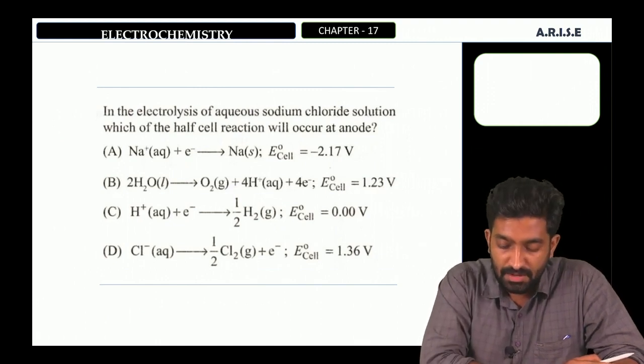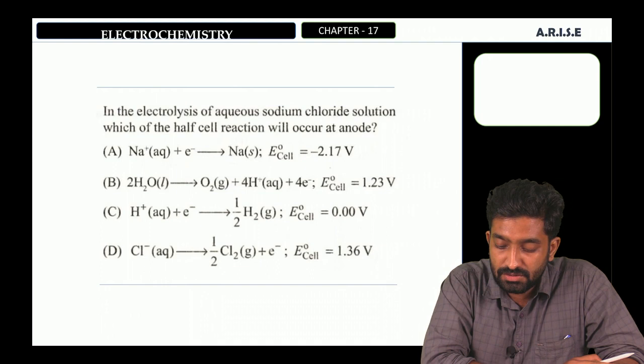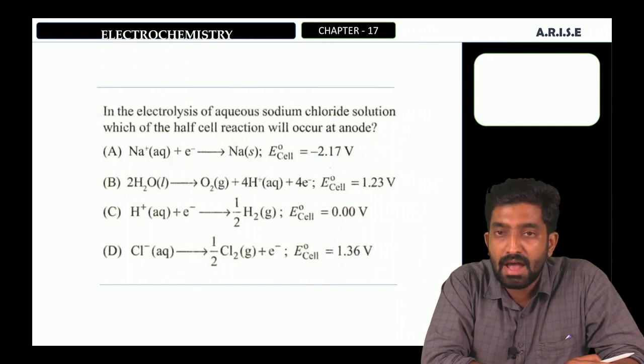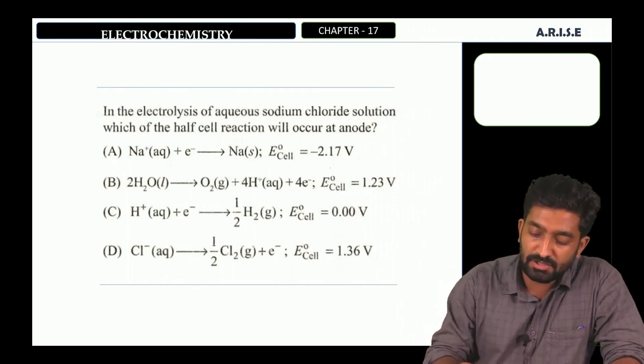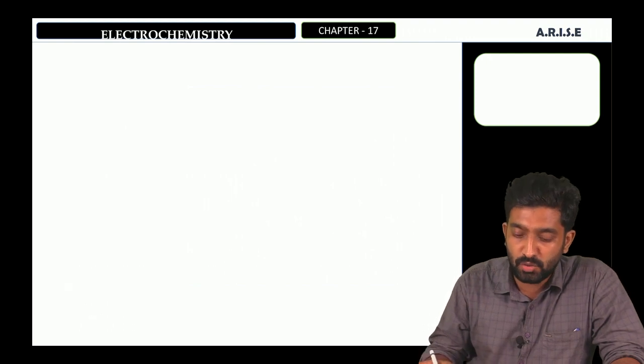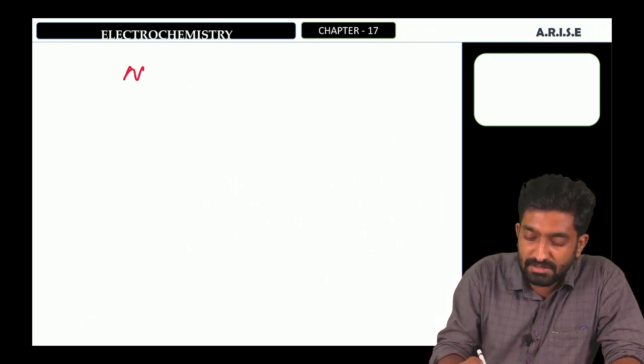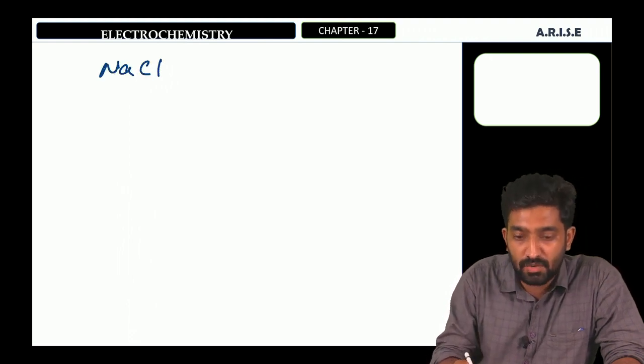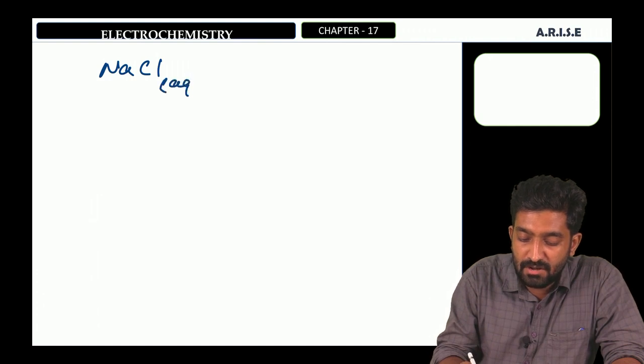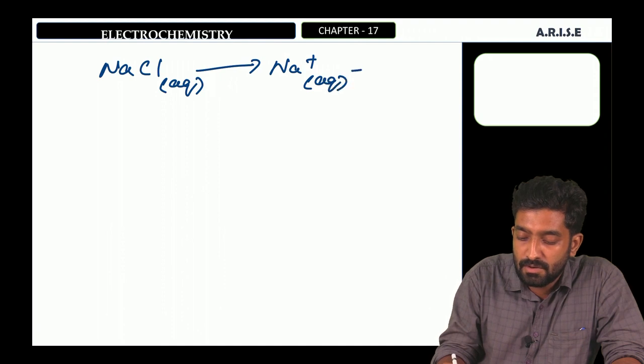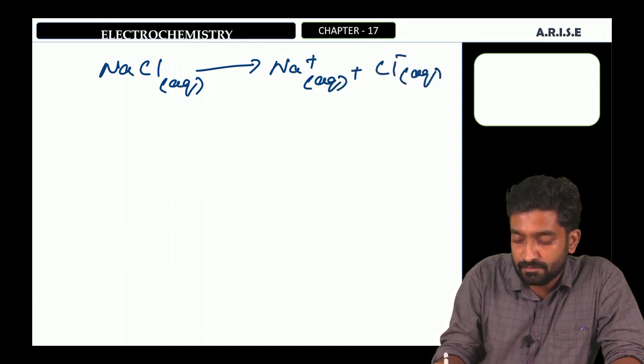In the electrolysis of aqueous sodium chloride solution, which half-cell reaction will occur at the anode? I will explain the electrolysis of aqueous NaCl solution. The NaCl molecule will dissociate into Na+ ion and Cl- ion.